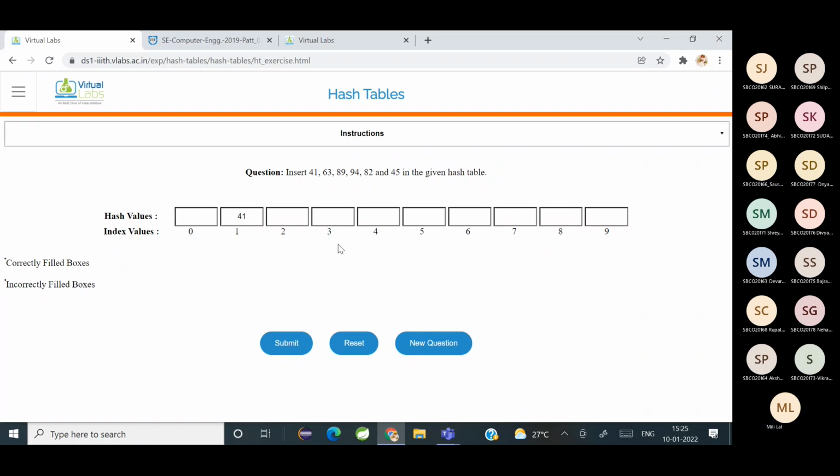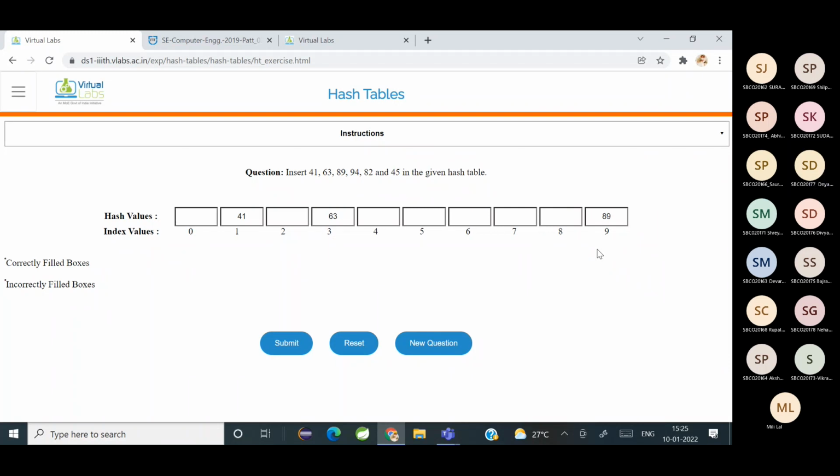Then 63. Third index. Okay, 63. Then 89. At 9, last. Okay, 89. Fine. 94.